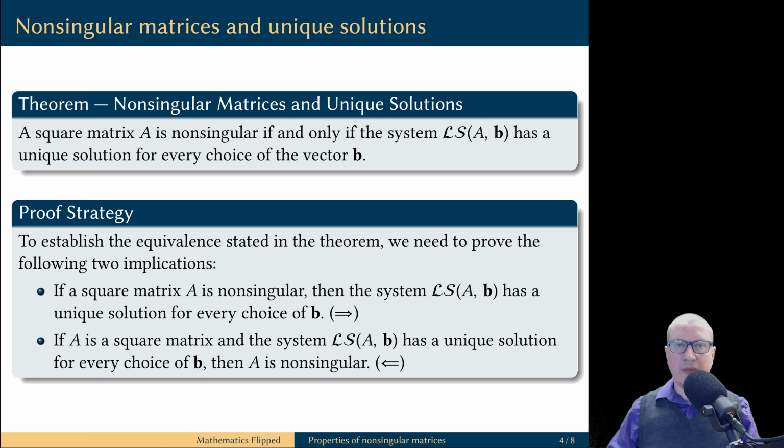The statement of the theorem contains an if and only if statement, and this means there are two implications for us to prove. First of all, if a matrix A is non-singular, then the linear system with A as the coefficient matrix has a unique solution for every possible vector of constants. And second, in the opposite direction, if the linear system with A as the coefficient matrix has a unique solution for every possible vector of constants B, then A must be a non-singular matrix.